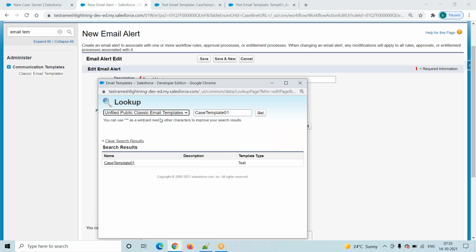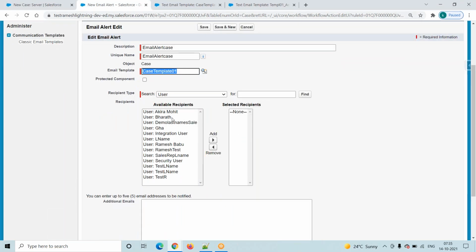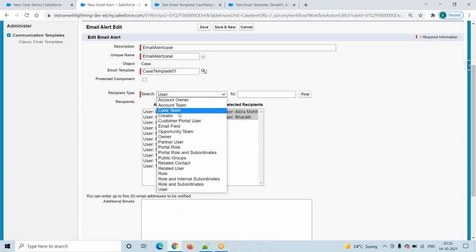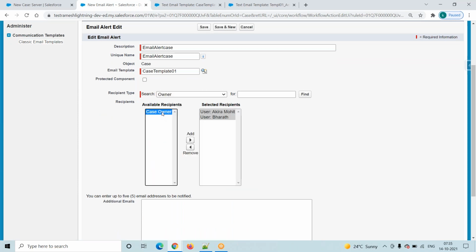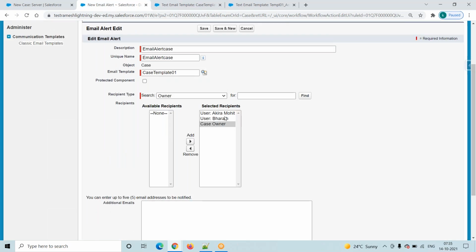Go to here, unified classic template, select this one. Whom we want to send the email alert to, you just go and select that particular user: case owner or some other persons. Owner is there, right? We can include any number of recipients here, and also users who are not related to Salesforce. The from email address means the current user who is creating a case record.